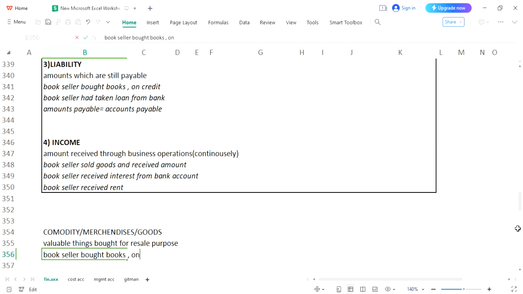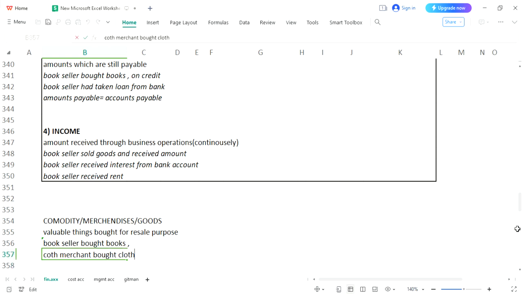If, instead of bookseller, we are taking the example of a cloth merchant. If a cloth merchant bought books, oh sorry, cloth, that would be commodities or goods.